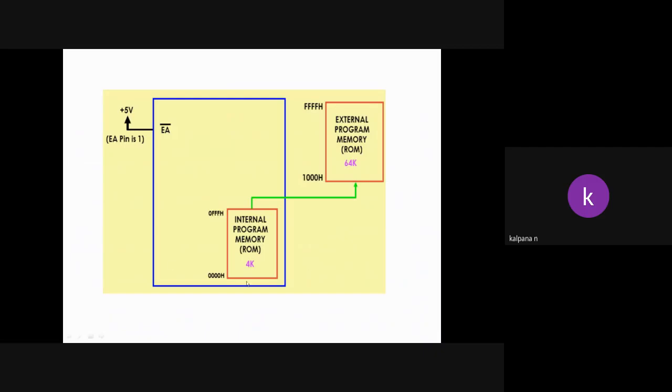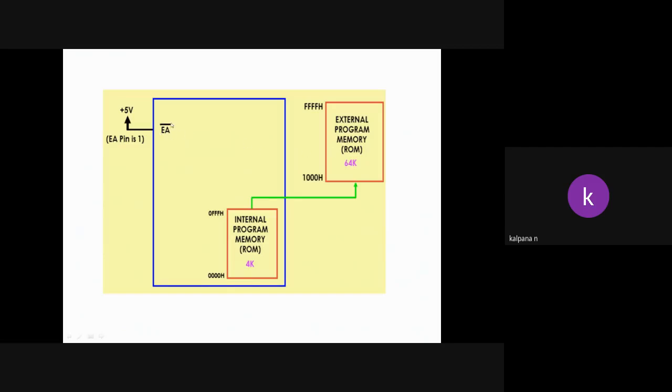So this is the internal program memory. It is connected internally in the processor. Now if you want to extend or expand this memory, meaning we want to interface some more memory externally, we can connect it like this. How can the controller access this external memory? There is the EA pin in the 8051.